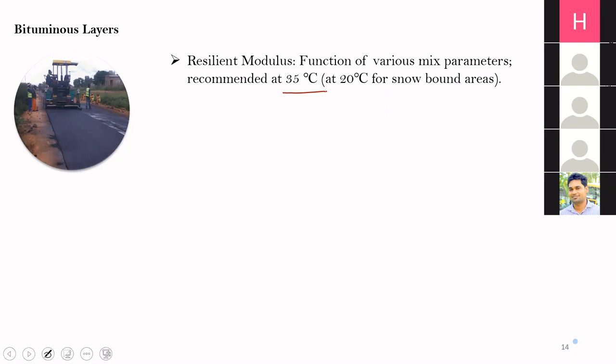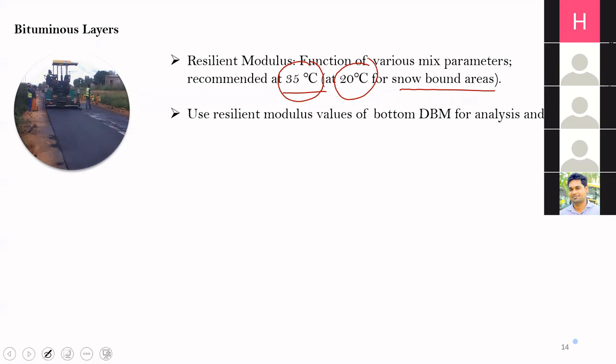And the modulus of the bituminous material, because bituminous mixes are viscoelastic in nature, will change based on the temperature. So they are sensitive to the temperature. So the modulus which we want to use in the design should be corresponding to 35 degrees Celsius. And if we are constructing the pavement again in snowbound areas, the resilient modulus which we will use in design should be corresponding to 20 degrees Celsius.